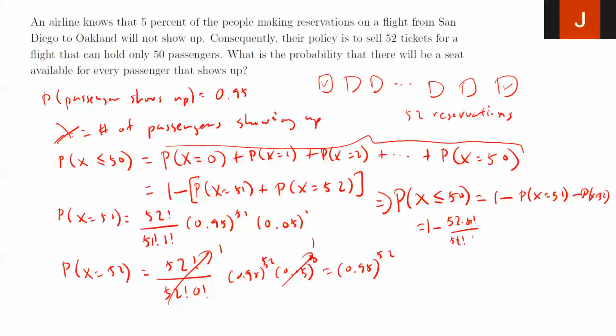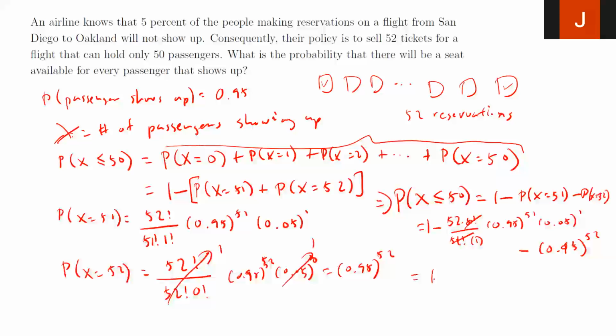The 1 factorial is basically going to be 1, right? And 0.95 to the 51st power times 0.05 to the power 1. So these things cancel. Minus, and this will be 0.95 to the 52nd power.